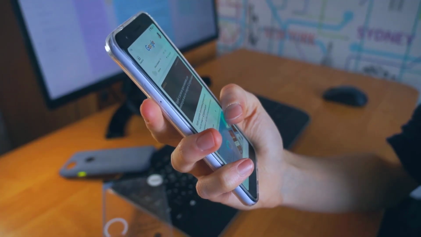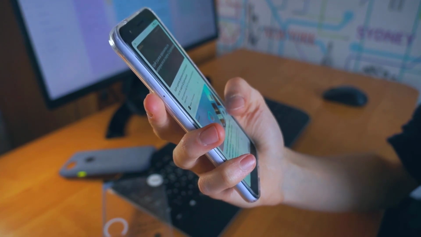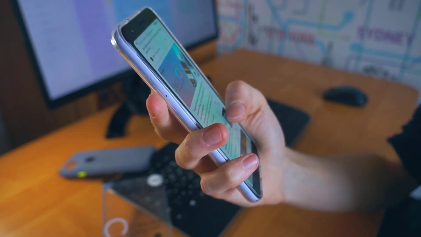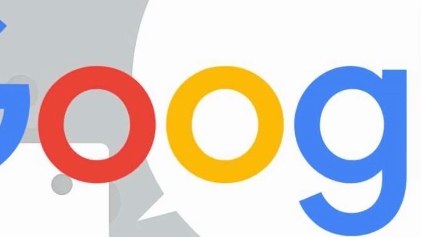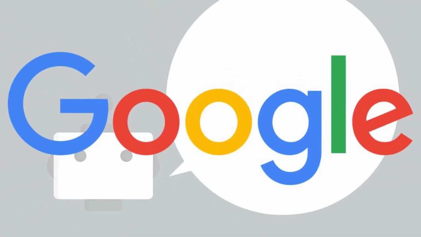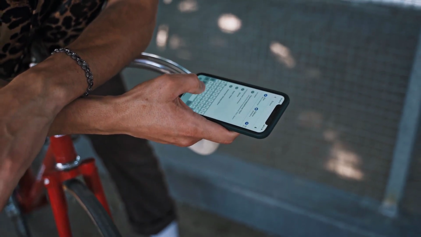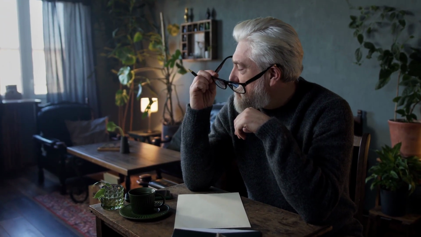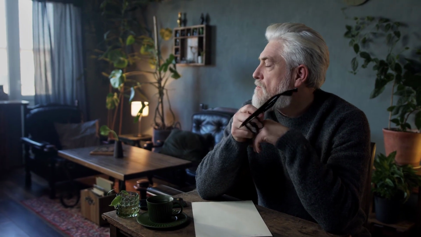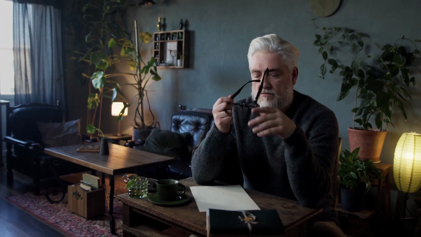In conclusion, Google Bard is an exciting new tool that has the potential to transform the way we create and consume poetry. While there are concerns about the use of AI in creative content creation, the tool can be a valuable resource for writers and poets looking for inspiration and new ways to express themselves. Whether you're a seasoned writer or just starting out, Google Bard can be a helpful tool to add to your creative toolkit. So why not give it a try and see what kind of poetry you can generate with this powerful AI-powered tool?